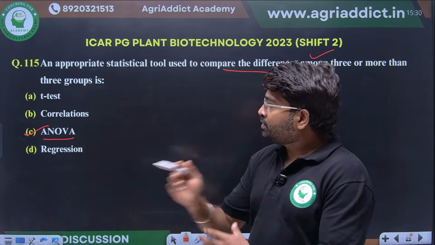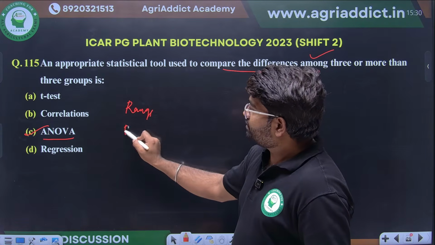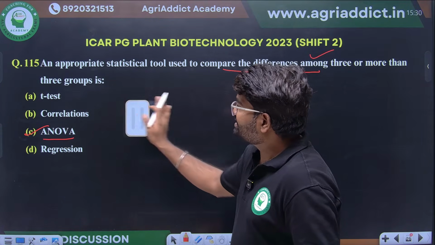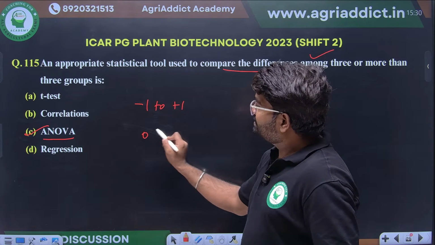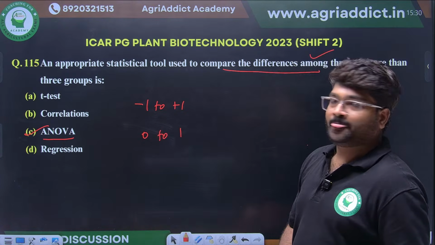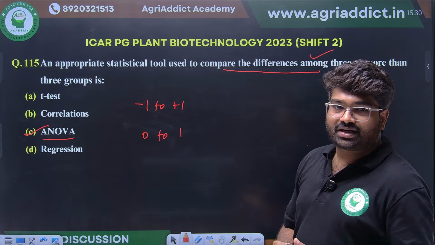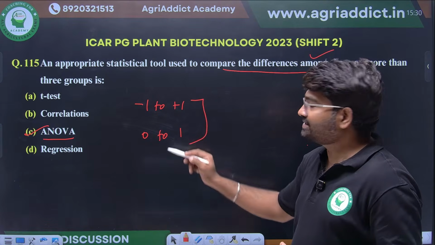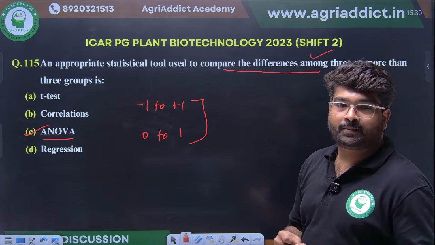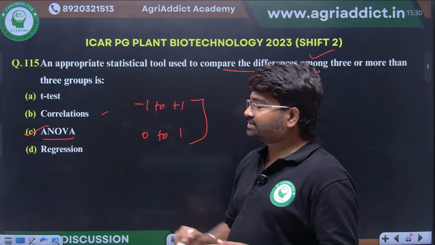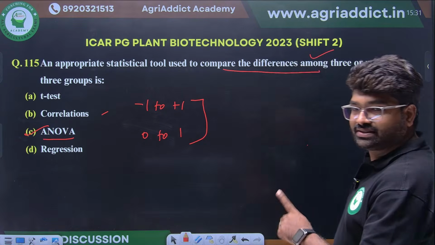Then another homework I am giving to you. Correlation, what will be the range of correlation? And what is it like for regression? Correlation and regression range, -1 to +1 or 0 to 1. This you have to go and see. Correlation and regression, this question also they are asking sometimes. What is the range? -1 to +1 for what? That is correlation. Regression means 0 to 1. This you just go and see once. This is another important thing.